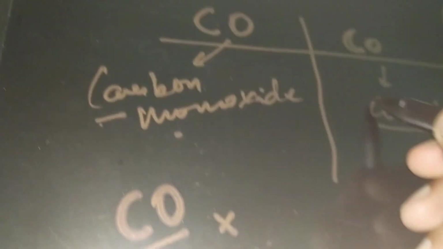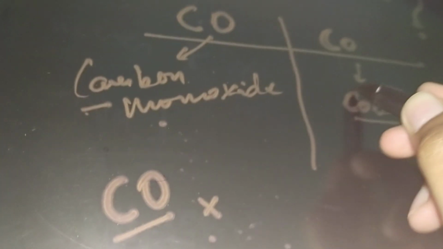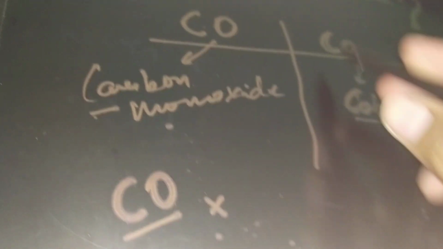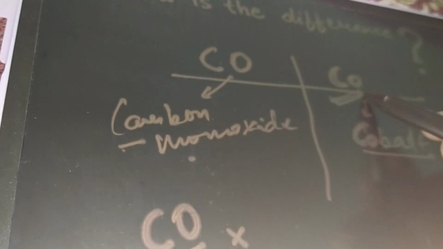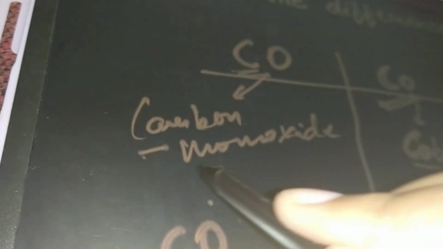How to remember this? C, Cobalt, COBALT. Here we are writing capital C and small o, so it is cobalt always, and the rest, the second one, will be carbon monoxide.